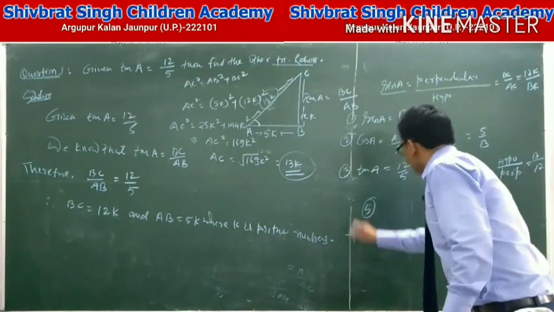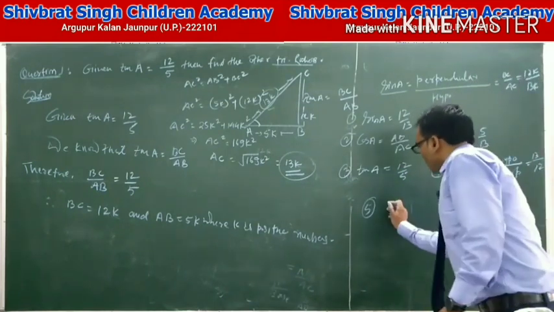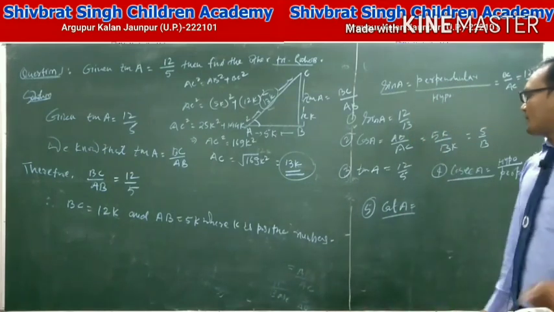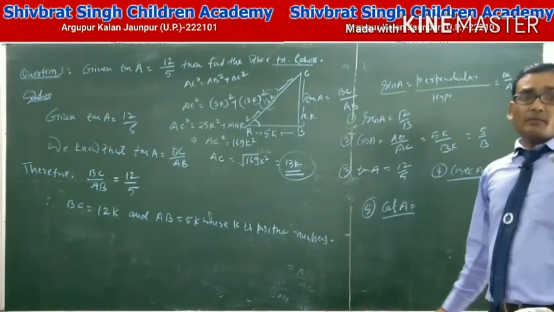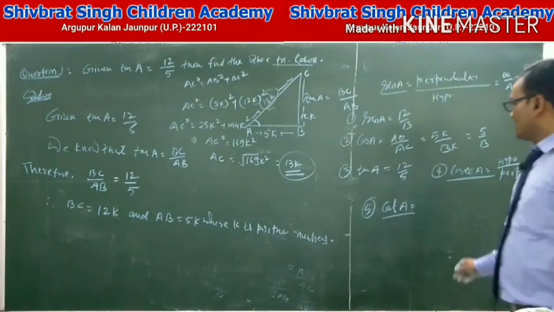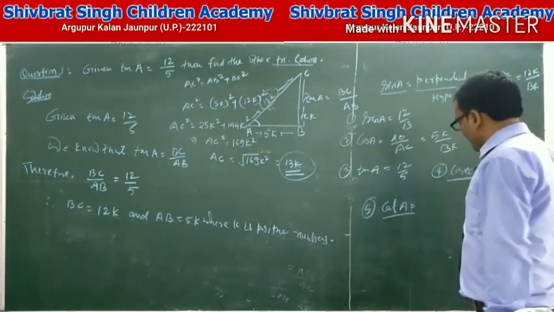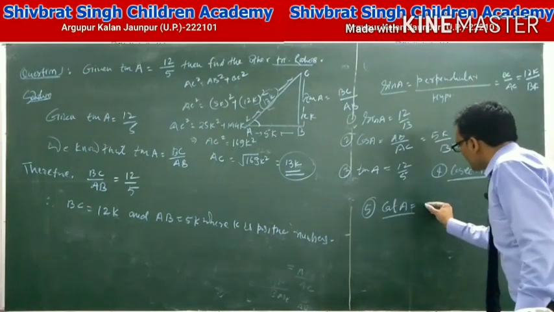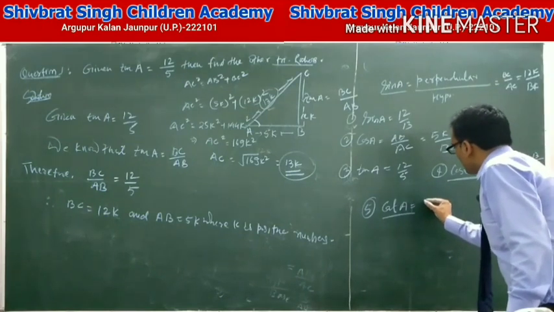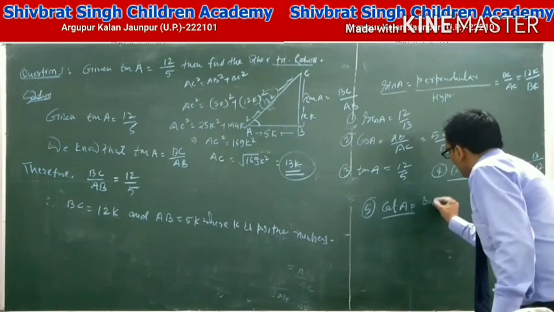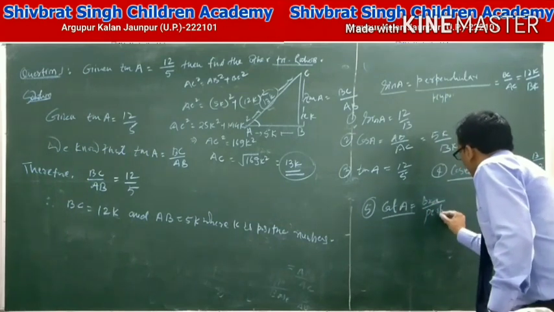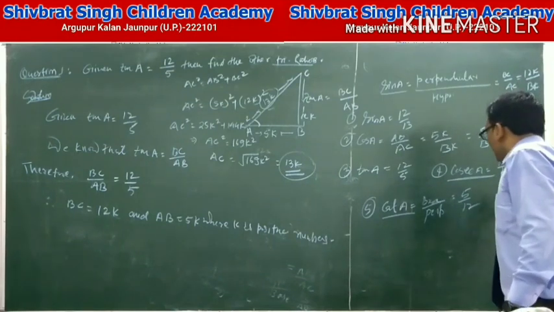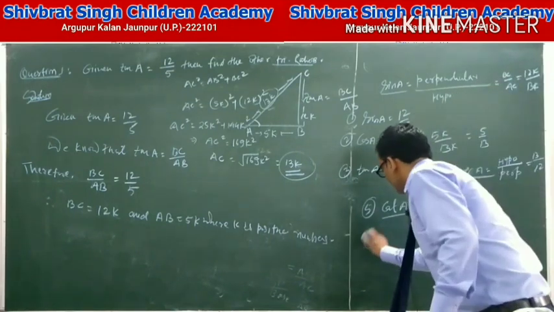And fifth is cot A. Cot is also the reciprocal of tan A. We have learned in the previous lecture. That means cot A equals base upon perpendicular. That means base equals 5 and the perpendicular side is 12.